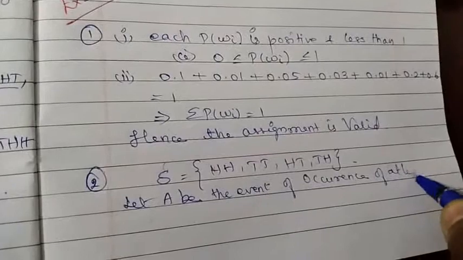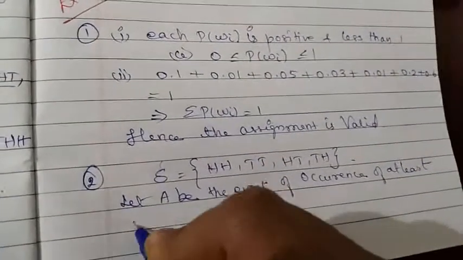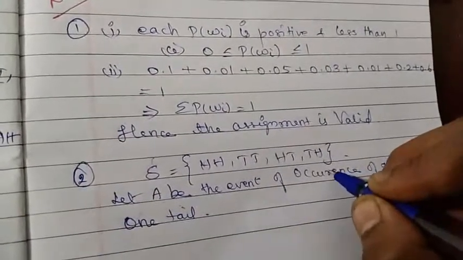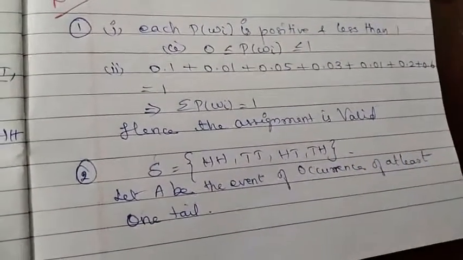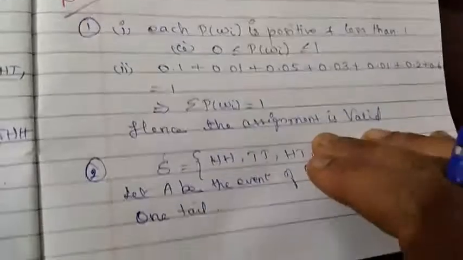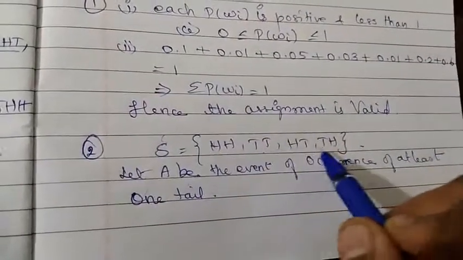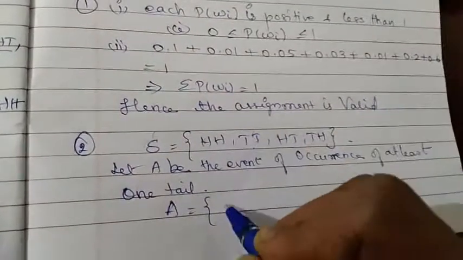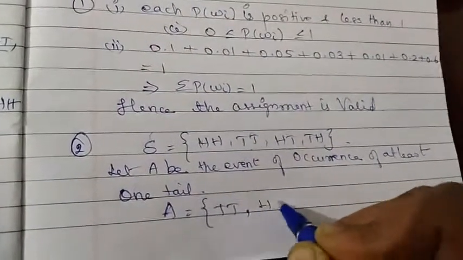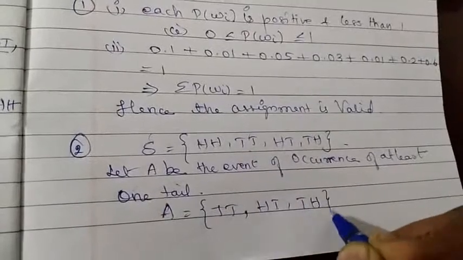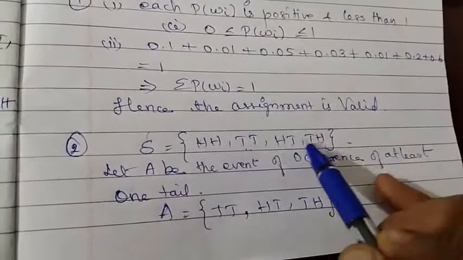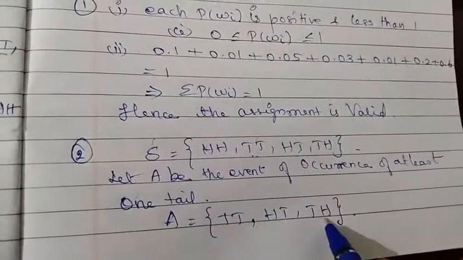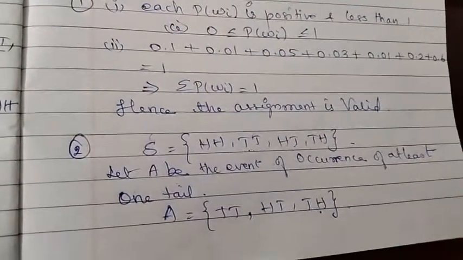at least one tail. What is meant by at least one tail? At least one tail means a minimum of one tail. The event should have a minimum of one tail. So in which sample points do we have a minimum of one tail? It can be both tail, or it can be head tail, or it can be tail head, right? So all these will come under the event A, because the event A denotes the occurrence of at least one tail.